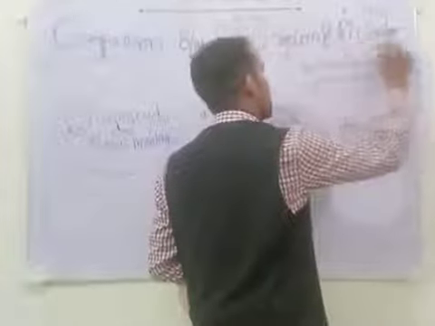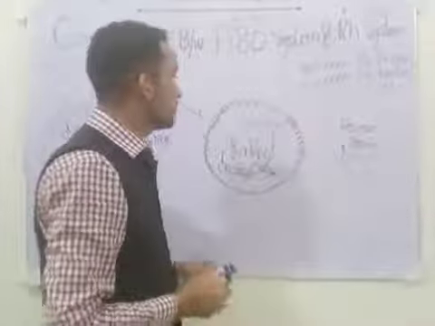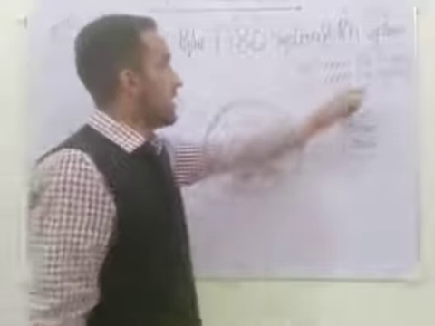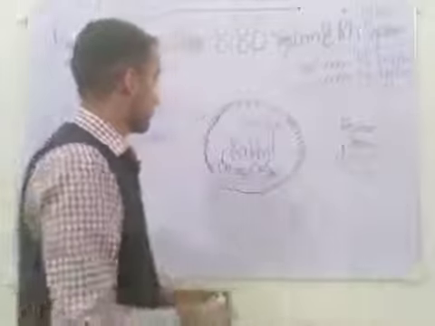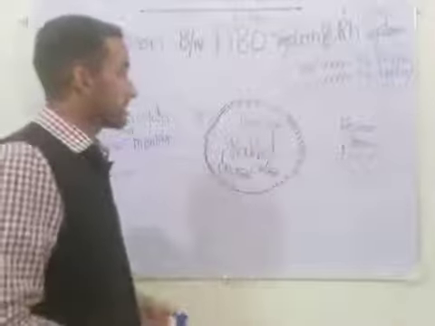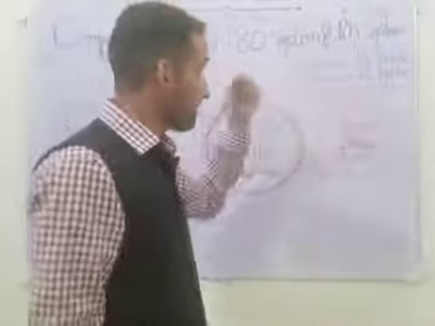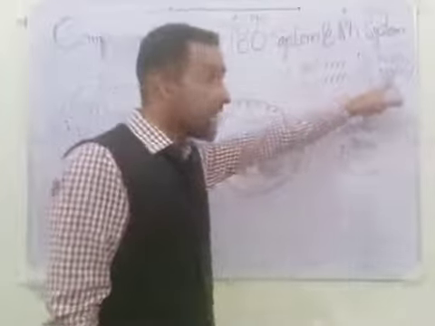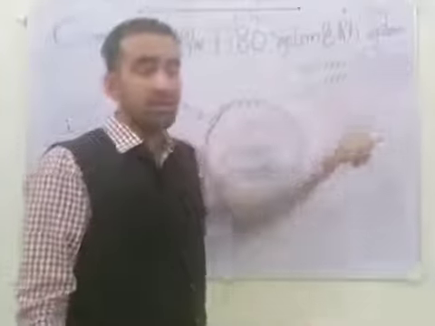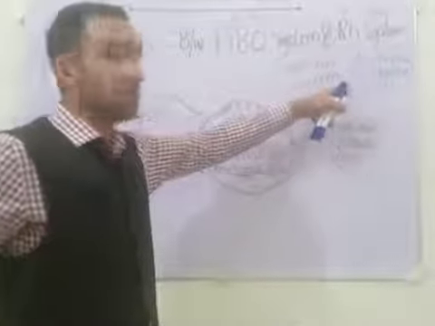He simply classified the blood group according to the Rh system, Rh positive and Rh negative. But after some years, now up to 50 different types of Rh antigen have been discovered.